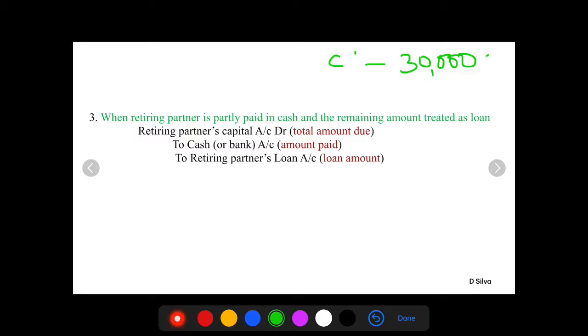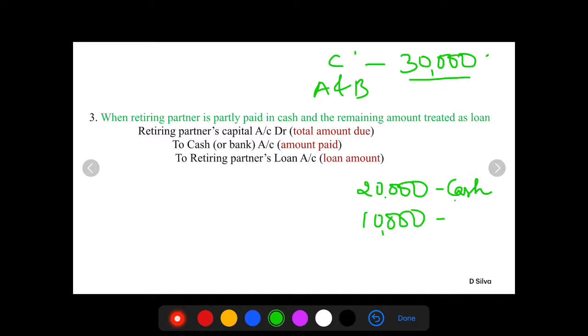Now this 30,000, the remaining partners A and B will pay partly in cash and the remaining amount treated as loan. For example, out of this 30,000, let's say 20,000 they will pay in the form of cash. So what is the balance? 10,000 is being treated as a loan amount.